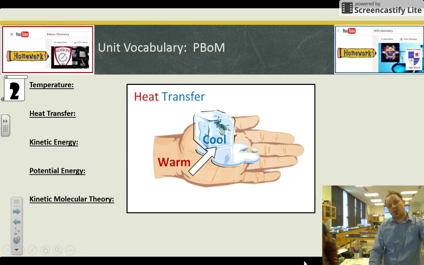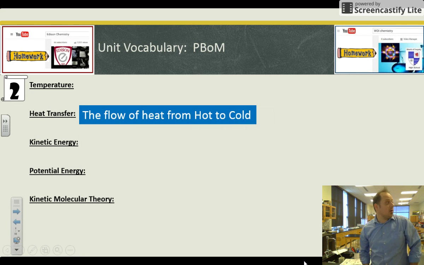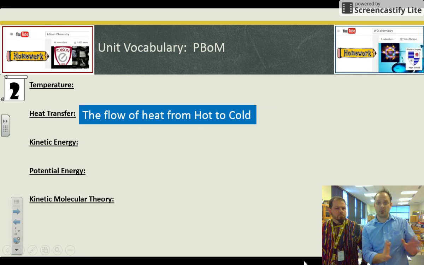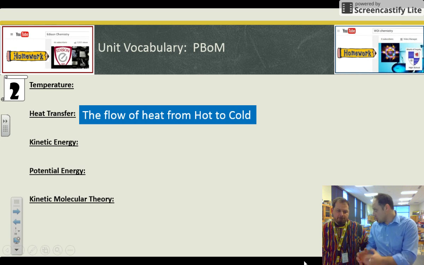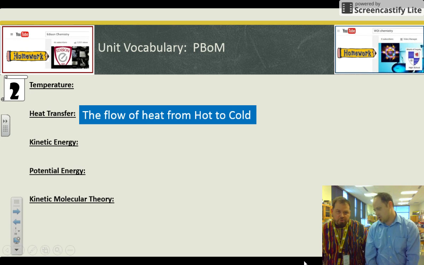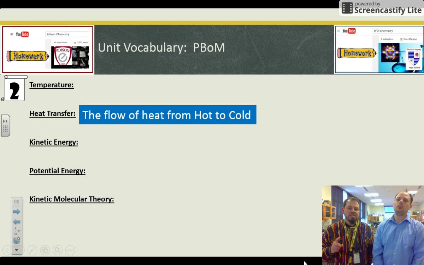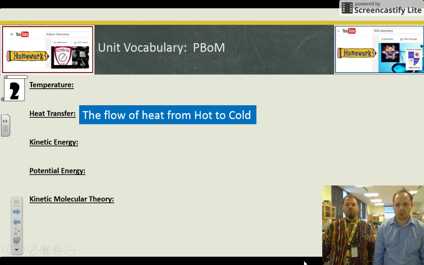Now, heat transfer. Heat transfer is pretty simple and straightforward. What it is all about is heat traveling from hot things to cold things. Specifically, heat is like the motion of atoms, and it has to move from high concentration to low concentration. You got to know that it always goes from hot to cold. It never goes from cold to hot. As a matter of fact, in class, you challenge either one of us, we will prove to you that there's no such thing as cold.